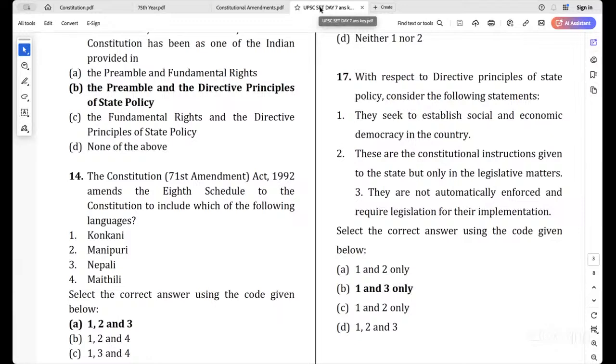When was Maithili added? See, the 71st Amendment Act added Konkani, Manipuri and Nepali, whereas the Maithili language was added through the 92nd Constitutional Amendment Act.